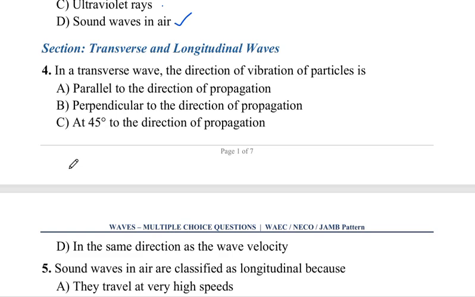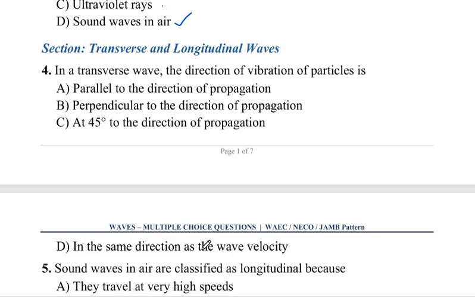Now, the next one says, in a transverse wave, the direction of vibration of particles is: A says parallel to the direction of propagation. B says perpendicular to the direction of propagation. C says at 45 degrees to the direction of propagation.